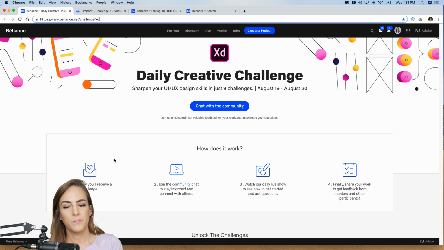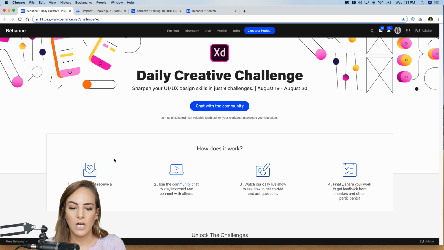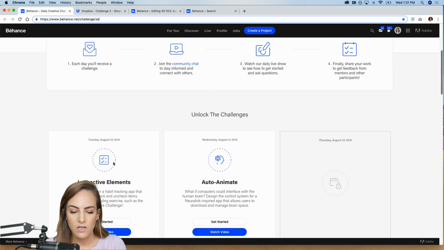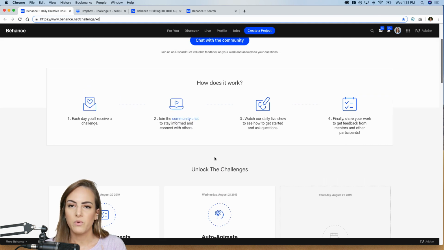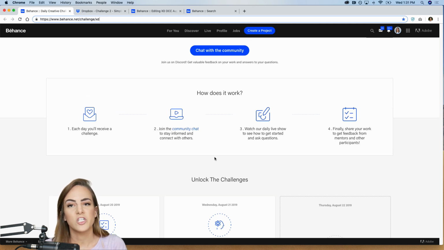And how does it work? Like always, you will receive a prompt each day. We've started seeing some of these populate in these empty boxes. And then we just want you guys to design along with me. Create your own app from whatever the prompts are, and then share on Discord and Behance, and we'll give you some feedback if you want it. And be sure to check back and watch our daily live show every day at 11:30 Pacific time. And lastly, just be sure to share your work and you can get feedback from us.